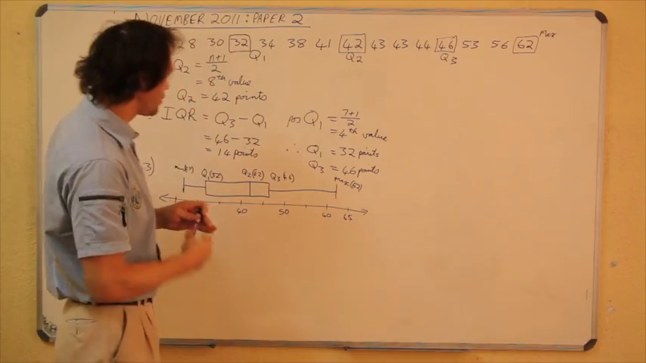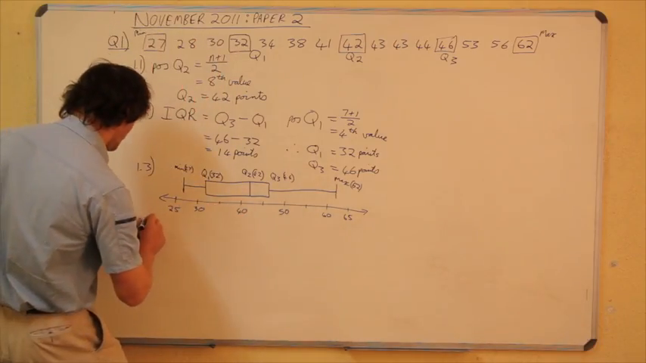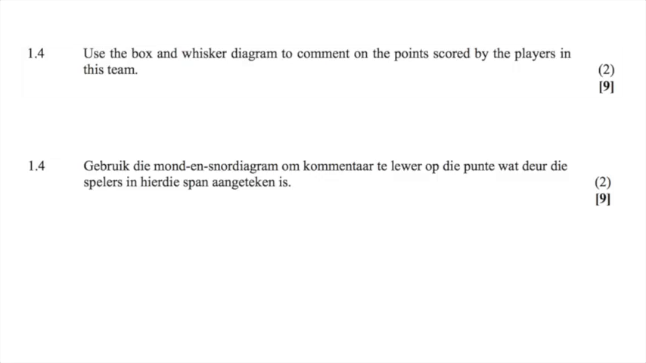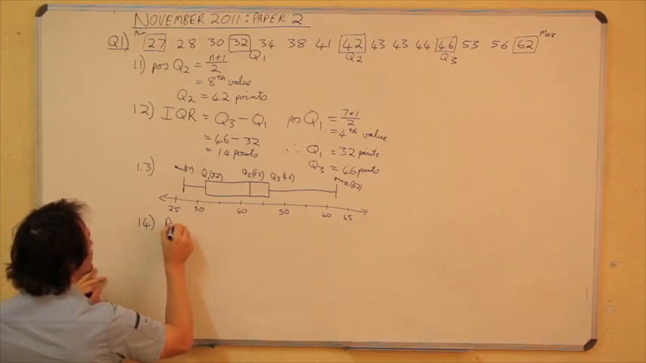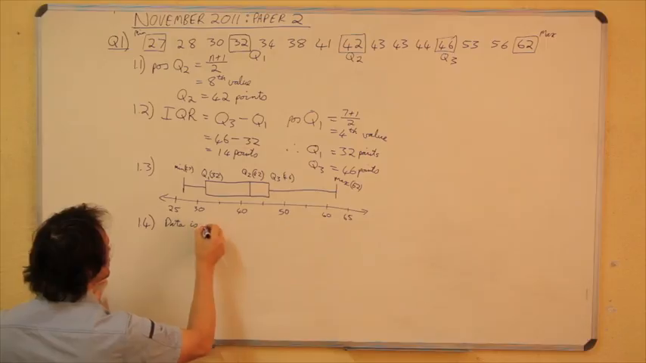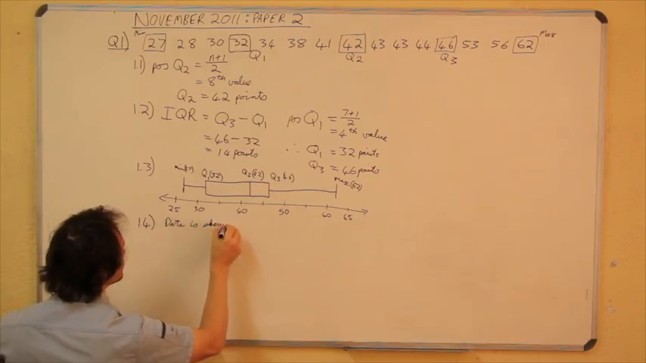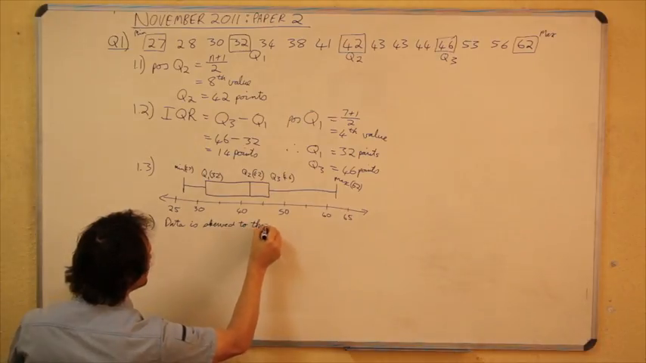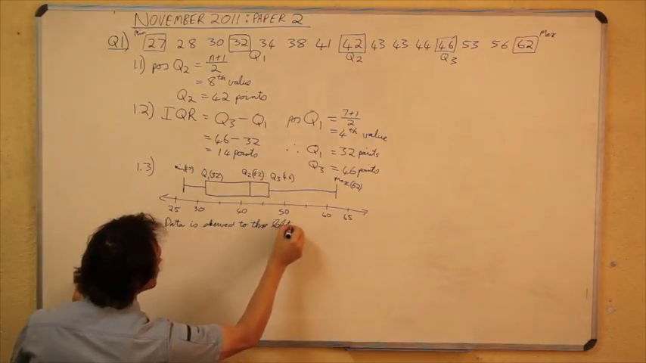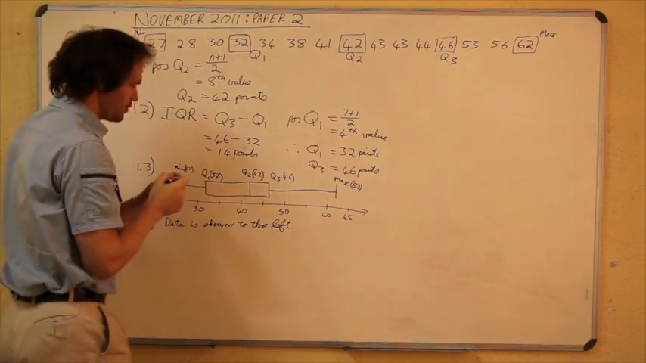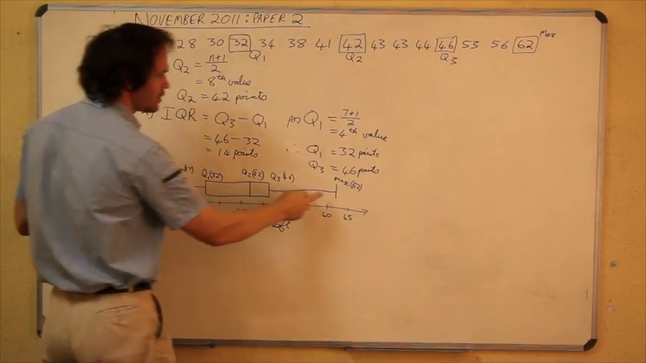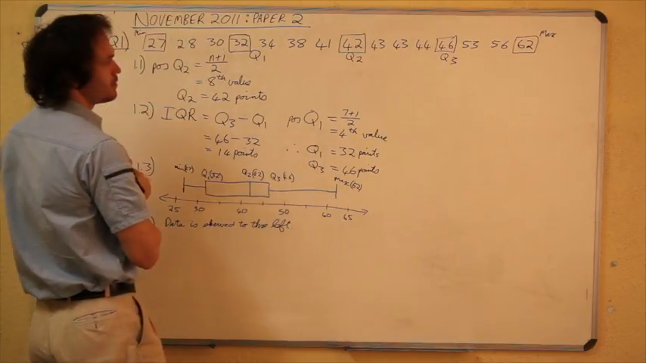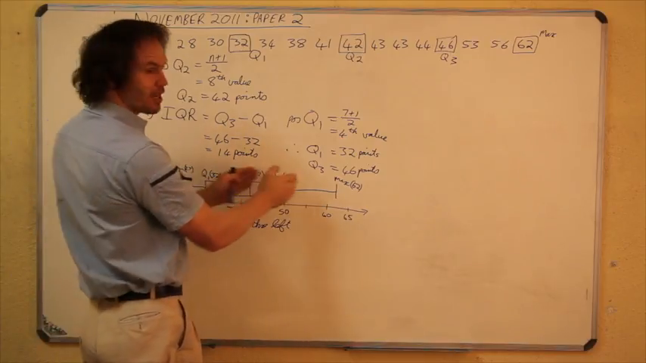Now, if you have to look at one, you can state things like the following. For the comment on the points scored by the team, you can say, well, the data is skewed to the left, right? Or negatively skewed, right? And then you can say that, well, these break the data up into quartiles.